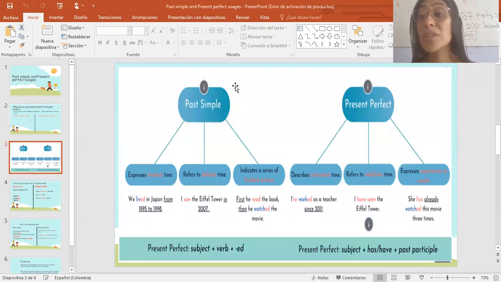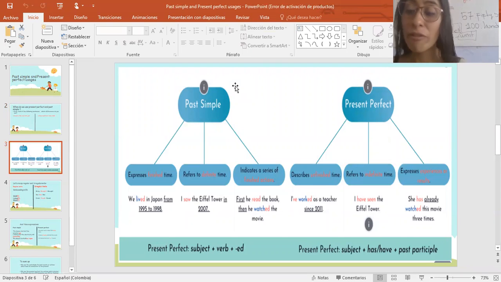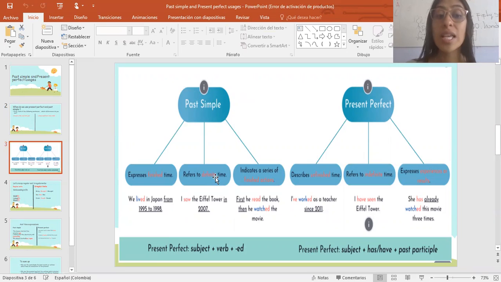So remember that the main characteristic of the past simple is that we use it in order to talk about something that we did in the past, and that's it. Something that I did in the past in a certain period of time, in a very specific period of time in the past. For example, we have here expresses finished time.